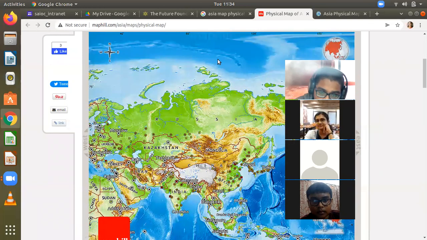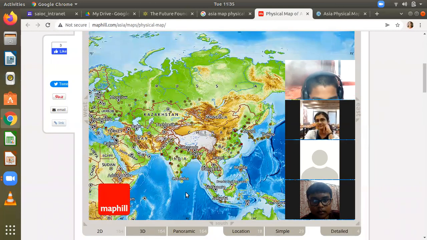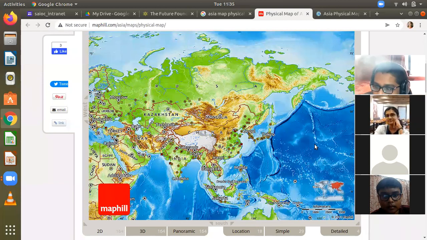North is which ocean? Tell me. Arctic Ocean. Absolutely. South is which ocean? Indian Ocean. Far south it will be the Southern Ocean, but mainly the southern part is covered by the Indian Ocean. East is which ocean? Pacific Ocean. And west is what? Mediterranean Sea.